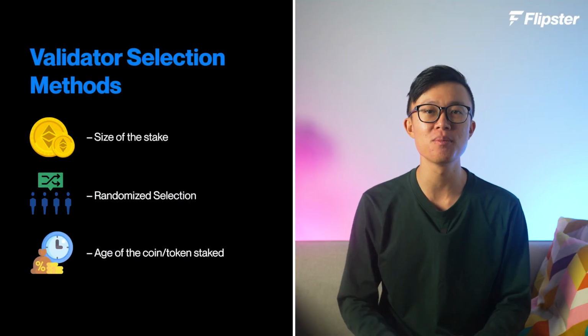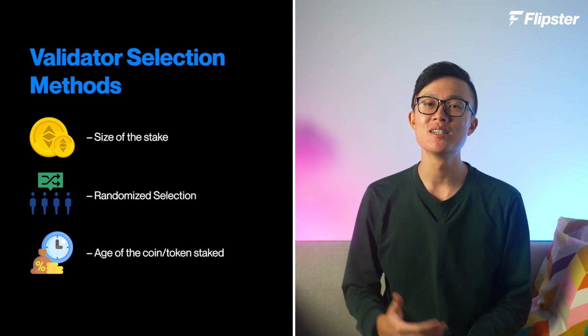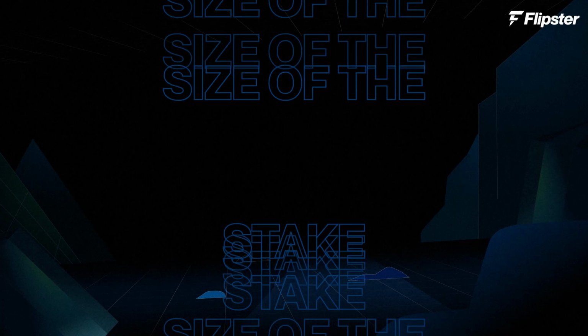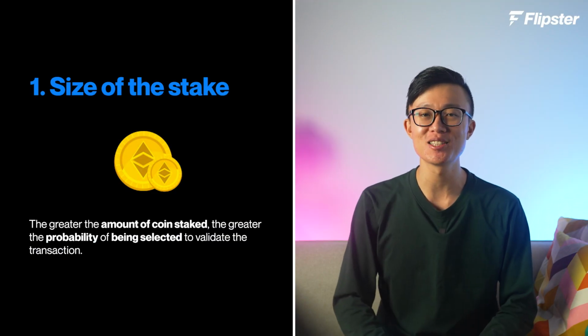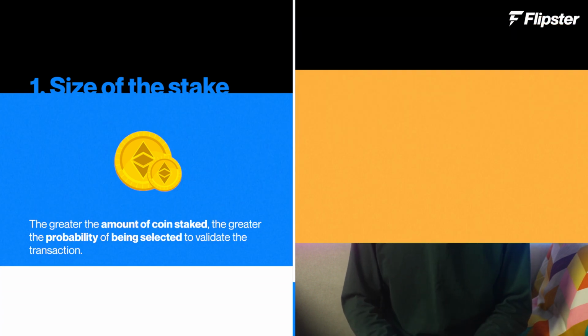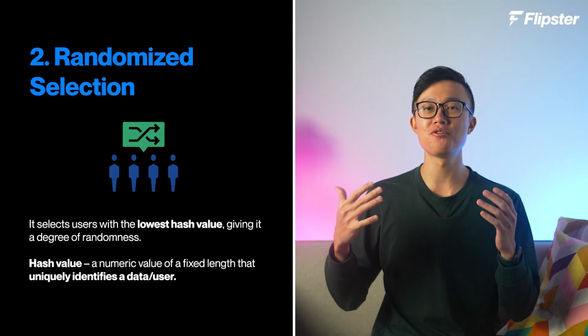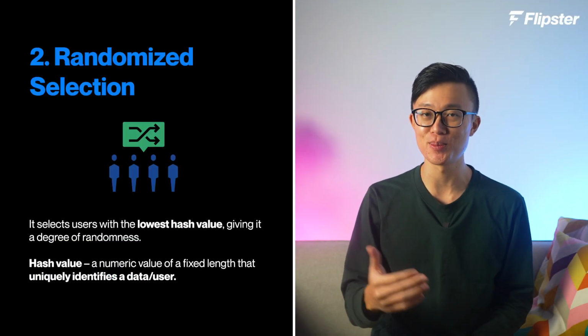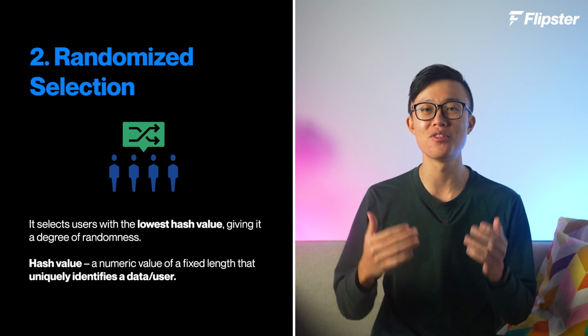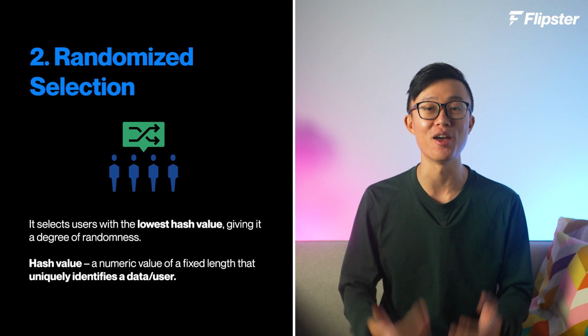The POS algorithm uses one of several methods to select validators in the activation queue. Some of the more popular methods are size of the stake. In this method, the greater the amount of coins staked, the greater the probability of being selected to validate the transaction. Next, we have randomized selection. While the POS algorithm still factors in the amount of coins staked in this method, it also selects the user with the lowest hash value, which gives the selection process a degree of randomness.